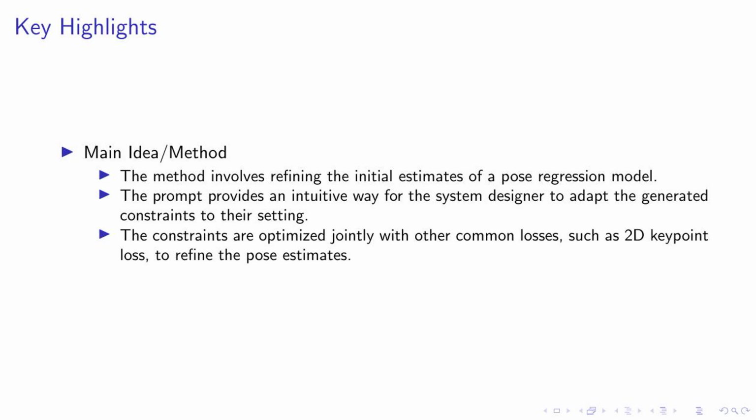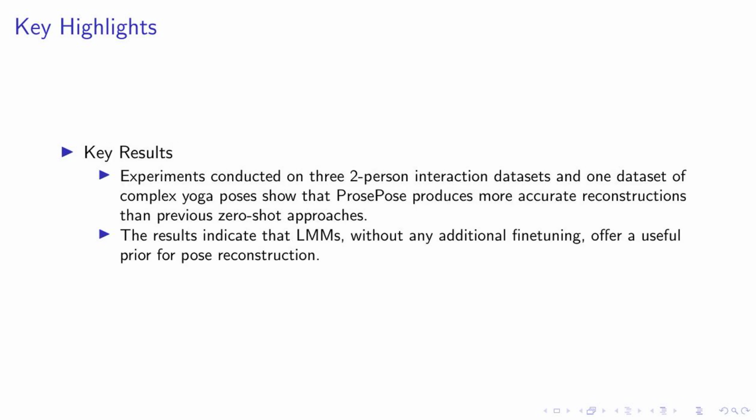Lastly, these constraints are not optimized in isolation. Instead, they are optimized jointly with other common losses, such as the 2D key point loss. This joint optimization further refines our pose estimates, leading to more accurate and reliable results. In essence, our method combines the strengths of language models and pose regression models to improve 3D pose estimation. Moving on to the key highlights of our work.